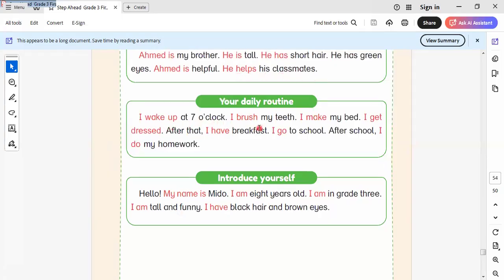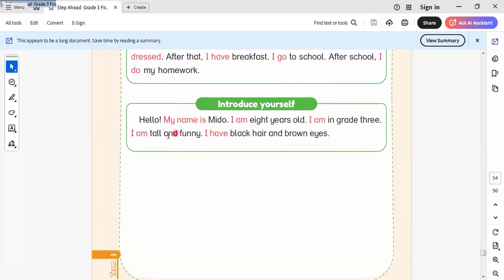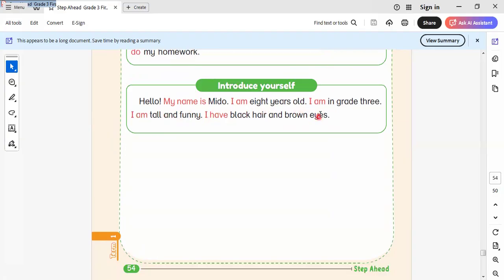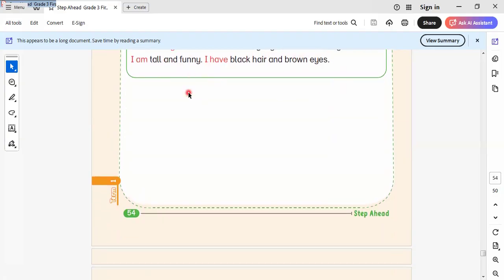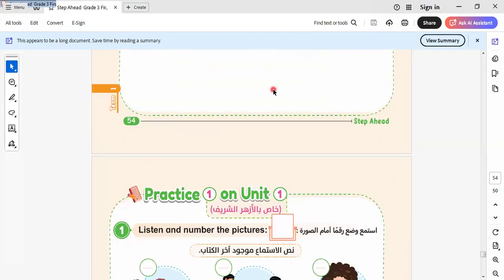I wake up at 7 o'clock. I brush my teeth. I make my bed. I get dressed. After that, I have breakfast. I go to school. After school, I do my homework. Hello, my name is Mido. I'm 8 years old. I'm in grade 3. I'm tall and funny. I have black hair and brown eyes.